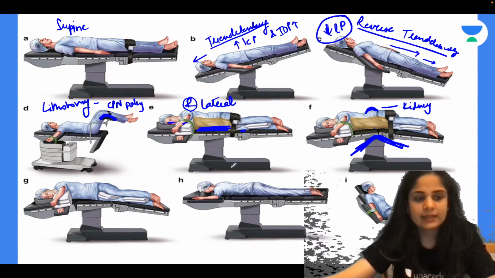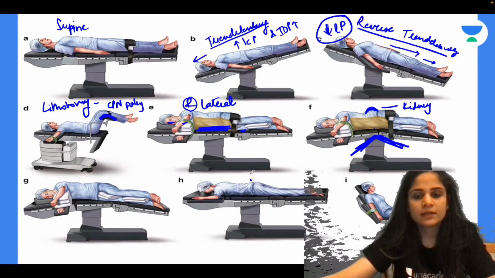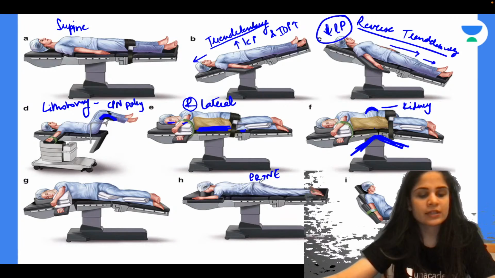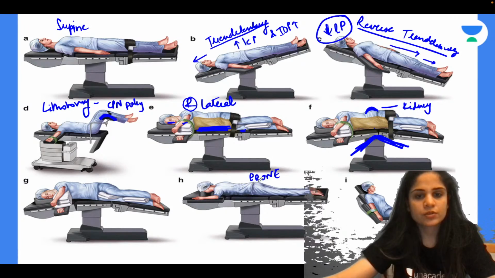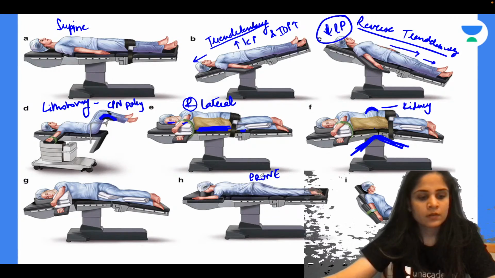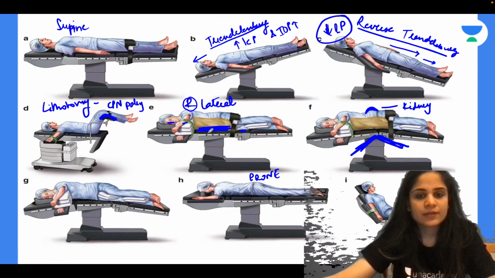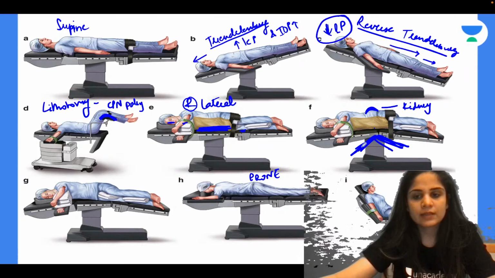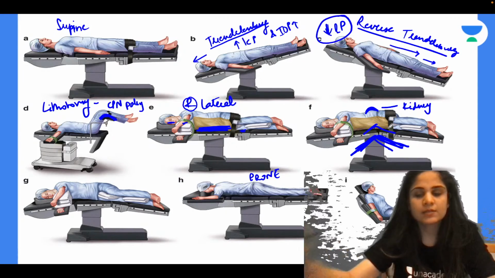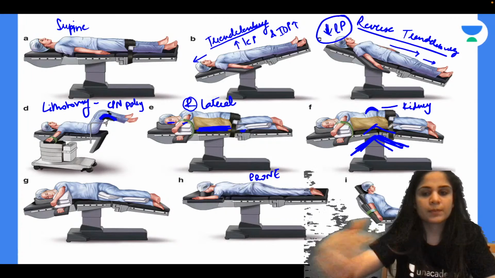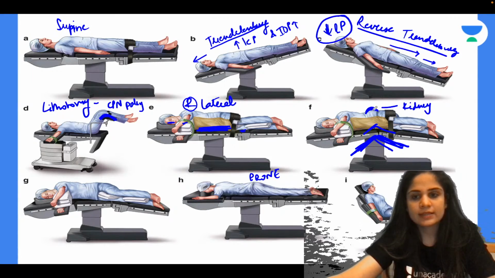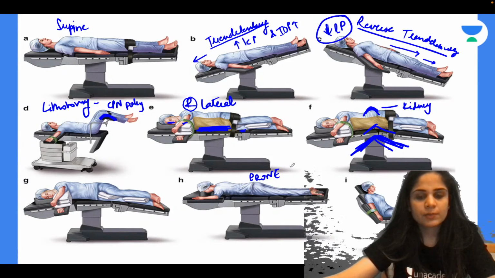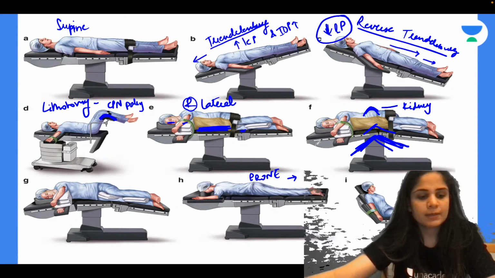H, patient is completely on his front part. This is called prone position. What is the most dreadful injury that I can see in prone position? E and F, that is the difference. In E, you don't have the table broken like this. In F, the table is broken at this level. There is a bend between the two parts of the table, so that the kidney part becomes more obvious.